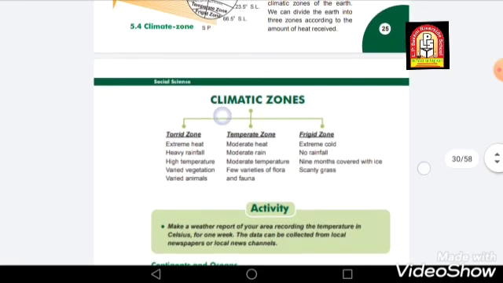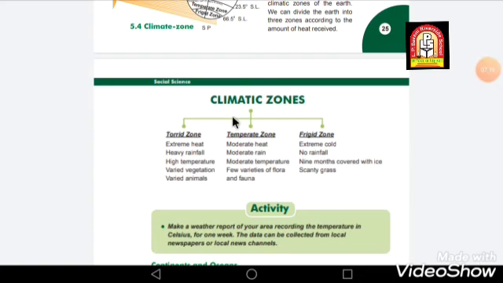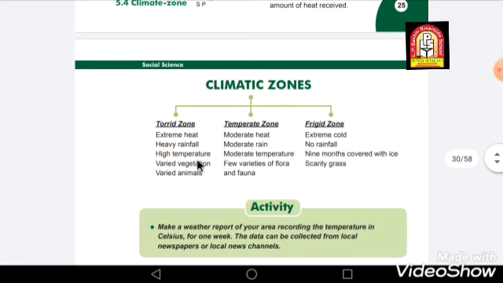Let's see which are those 3 zones: torrid zone, temperate zone and frigid zone, right?